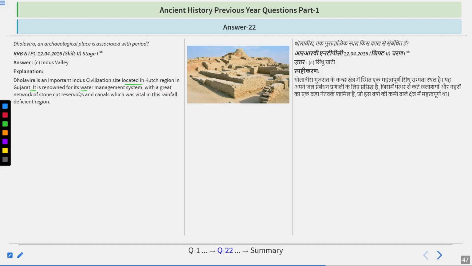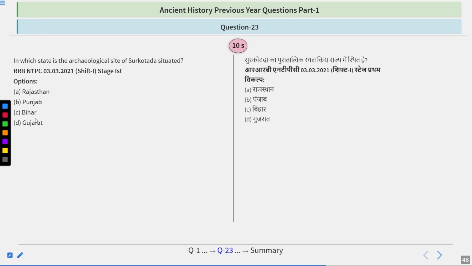It is renowned for its water management system with a great network of stone cut reservoirs, canals, which was vital in this rainfall deficient region. So remember, Dholavira is part of Indus Valley civilization.